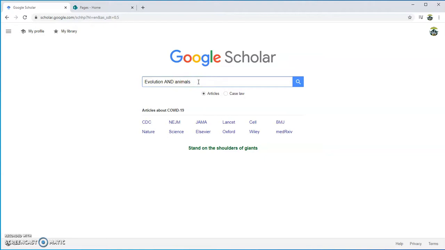And you can also type the word OR. Okay, and that will mean I can type in, let's say, plants. What that's going to do is give me all the articles that mention evolution and either the word animals or the word plants. So by doing that, I can narrow my search down to articles that talk about the evolution of animals or the evolution of plants.